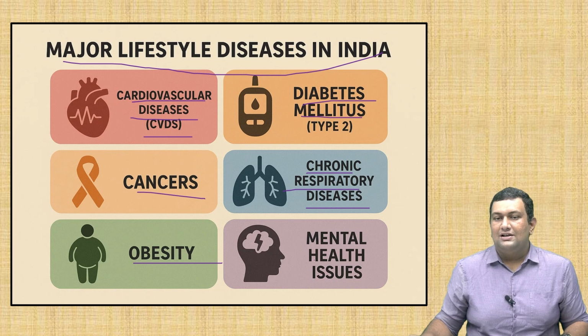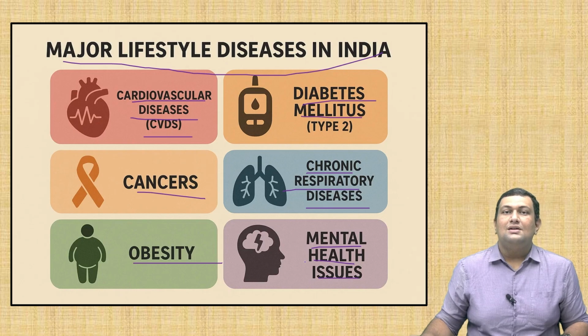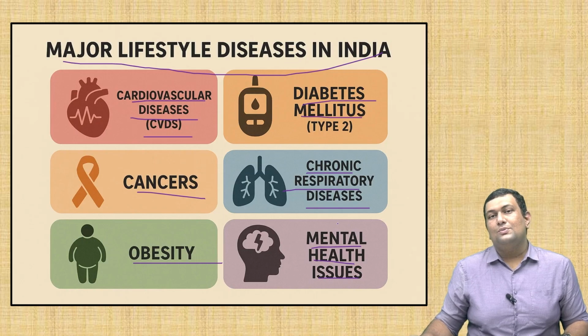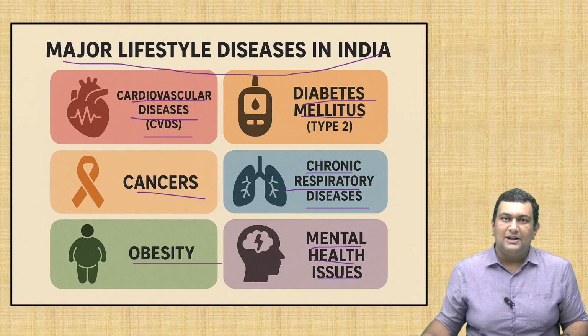Next is mental health issues, which in recent times we are seeing has been increasing, and these include anxiety, stress, depression, lack of sleep, etc. Also, one thing to be noted here is that physical and mental health are interlinked.